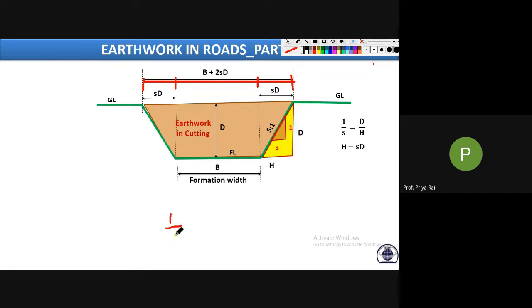Half into the sum of the parallel sides. So in this trapezium, which are the parallel sides? This and this side are the parallel sides. So here you have to write the sum of the parallel sides, that means B plus 2SD.